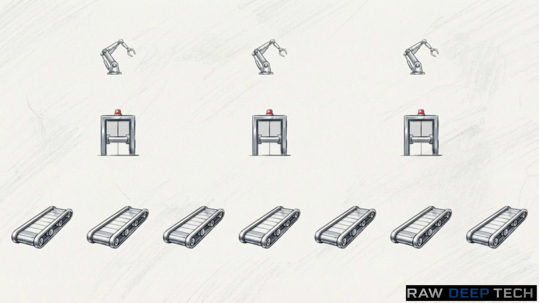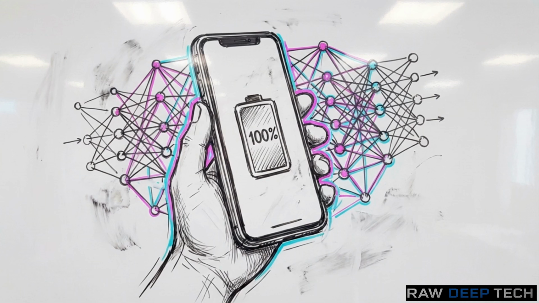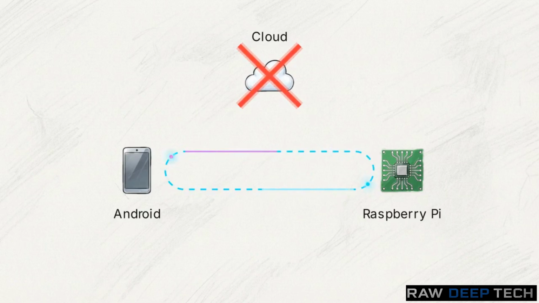Google bypassed this drag by introducing per-layer embeddings. Instead of one massive block, they act as custom mini cheat sheets, handing tiny, tailored data packets to each individual layer. Contextual information is injected precisely at the mathematical moment it is useful, and completely ignored when it isn't. By utilizing layer-specific cheats, an effective 2 billion parameter footprint outputs outsized intelligence while preserving your RAM and battery life. Because of this extreme efficiency, the E2B and E4B models thrive completely offline on mobile hardware, running natively on Android phones or a Raspberry Pi.